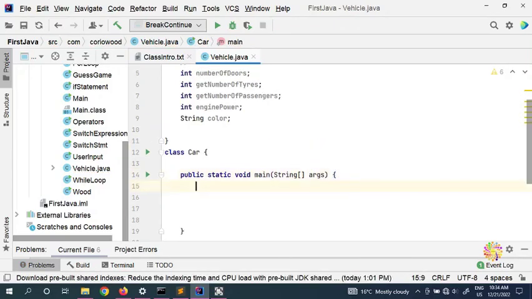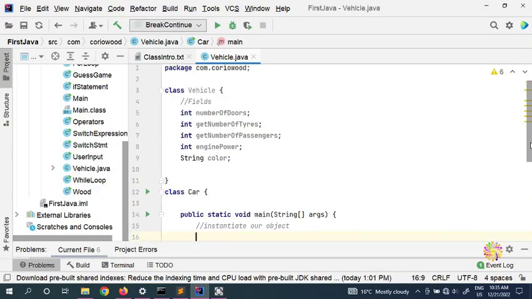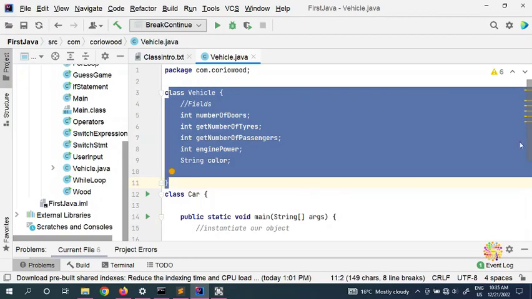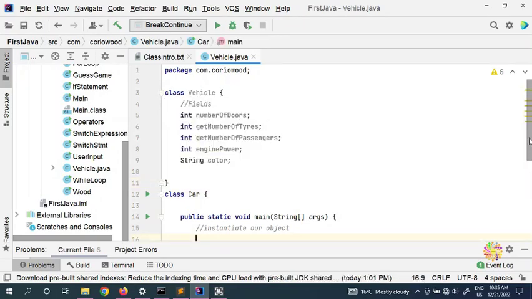So now how are we going to instantiate our objects? What's our object? Our object is the Car, because we have a class Vehicle, which is the blueprint. Now we want to create our objects.